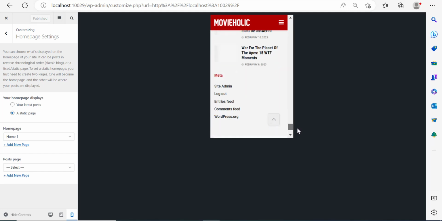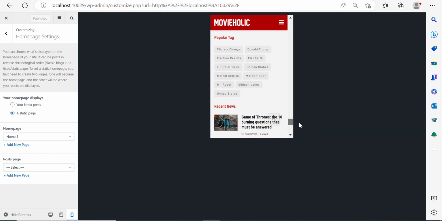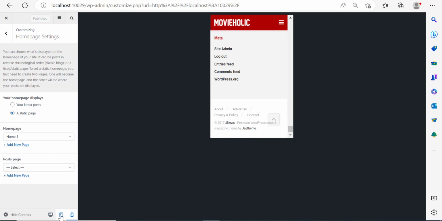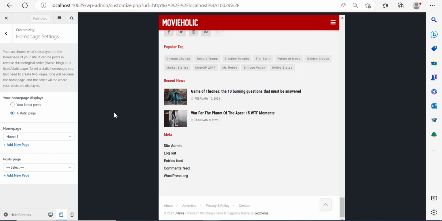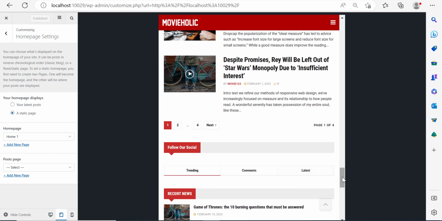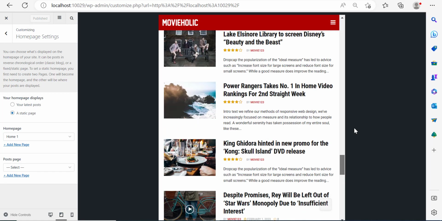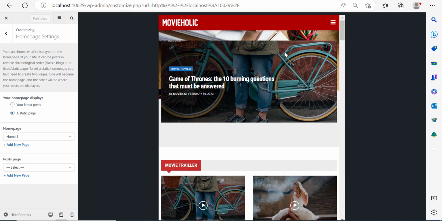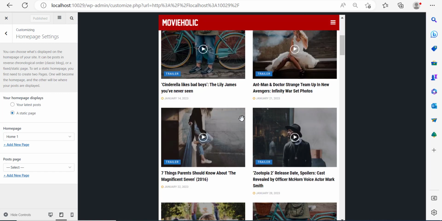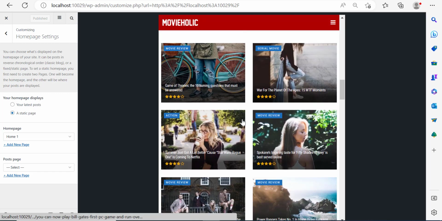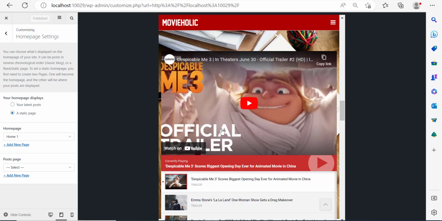It doesn't require you to do any mobile editing whatsoever. So mobile optimization is absolutely not needed. Tablet optimization is absolutely not needed. The website looks fantastic right out of the box without any editing at all.